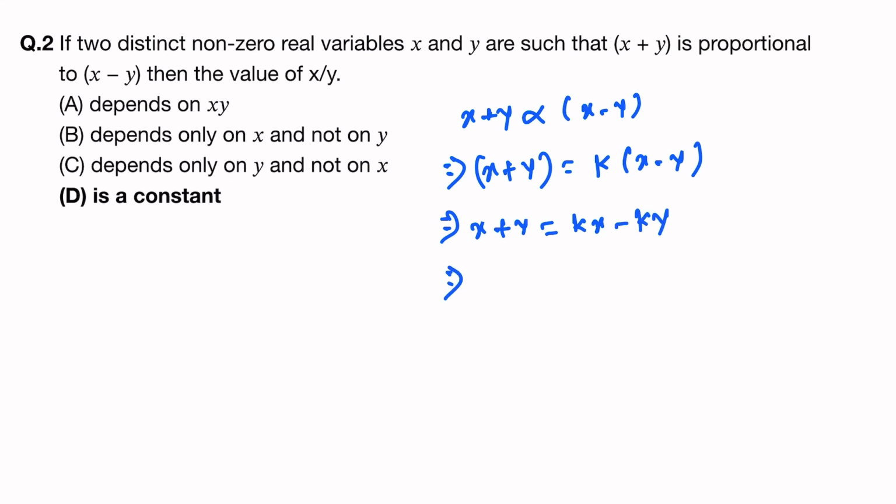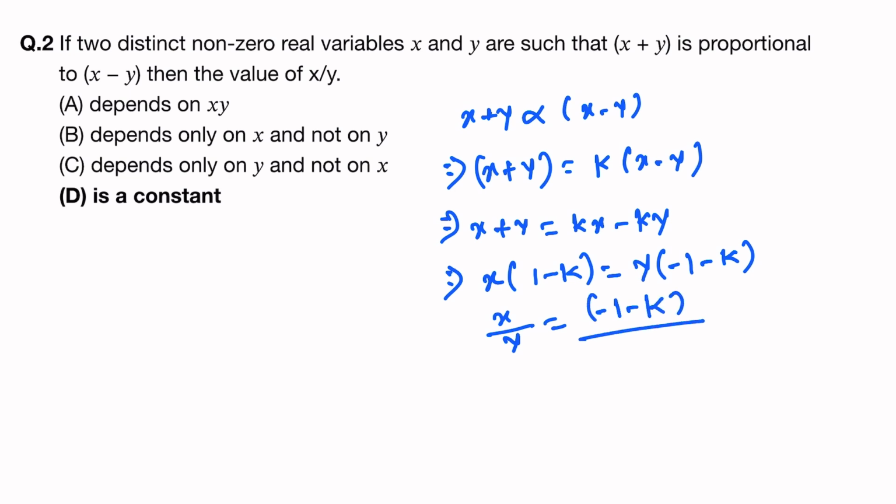So x times (1 minus k) equals, if we take common, y times (minus 1 minus k). So x by y will be minus (1 minus k) divided by (1 minus k). So this is constant, no? So last option, constant.